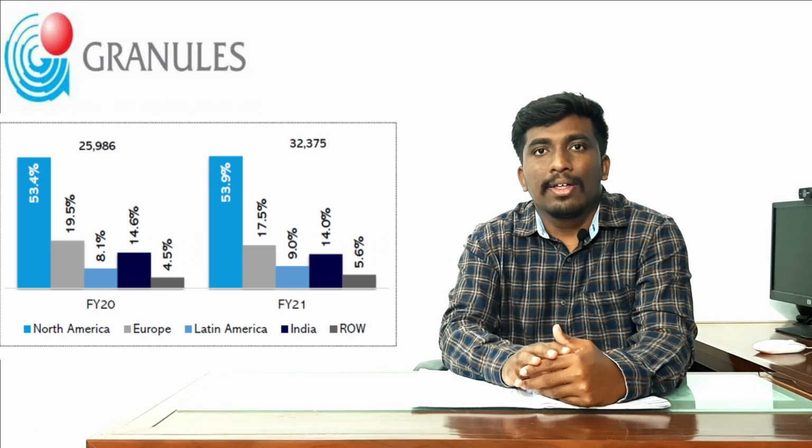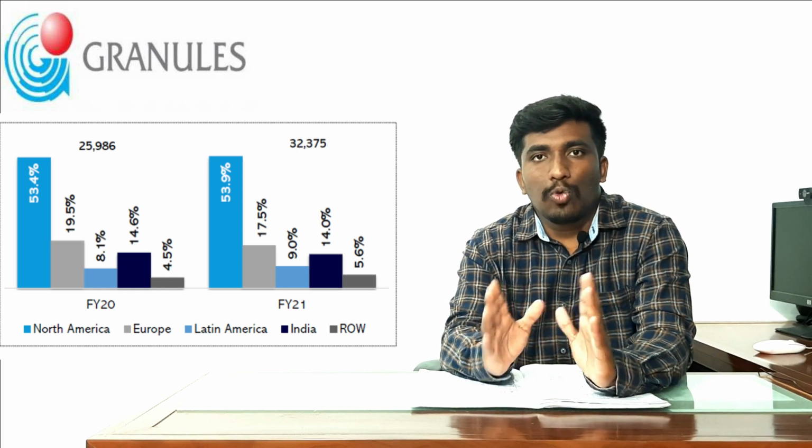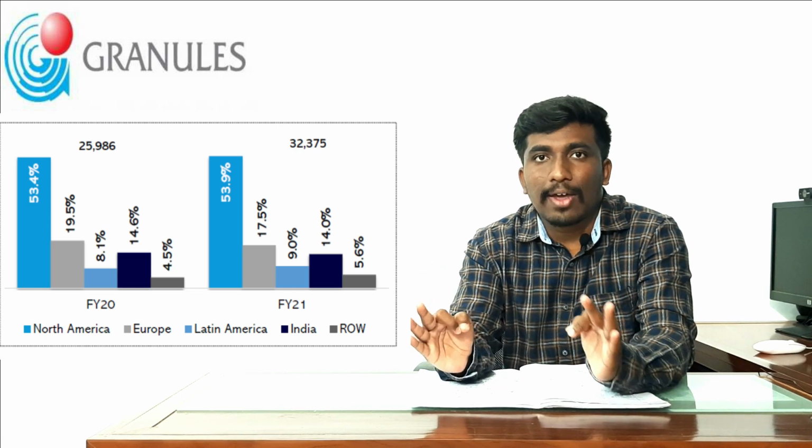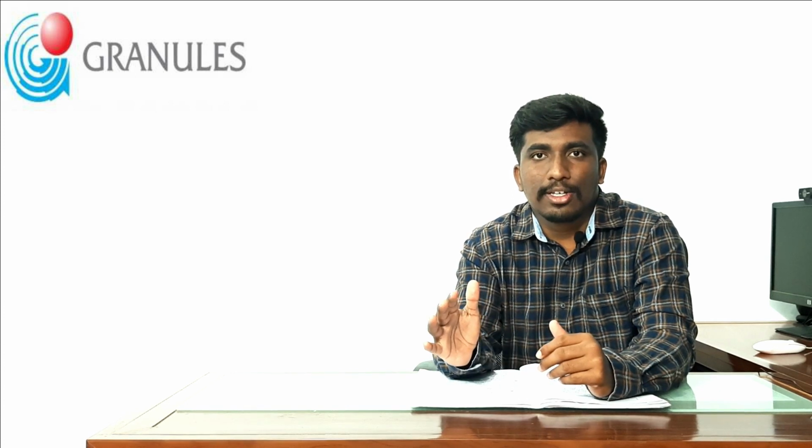When you look at North America, where the US and Canada are contributing almost 52% of revenue for Granules India, that is a very good point because it is going to earn in US dollars. So that could actually result in good constant currency growth. Many pharmaceutical companies are mainly based on US pharmaceutical growth and demand. In India, pharmaceutical companies are heavily dependent on US pharmaceutical demand.